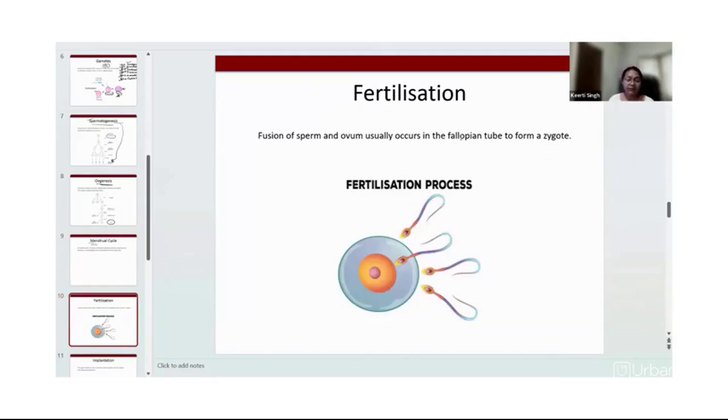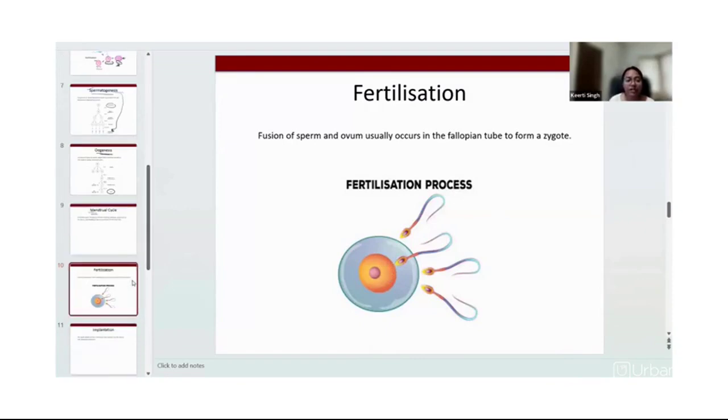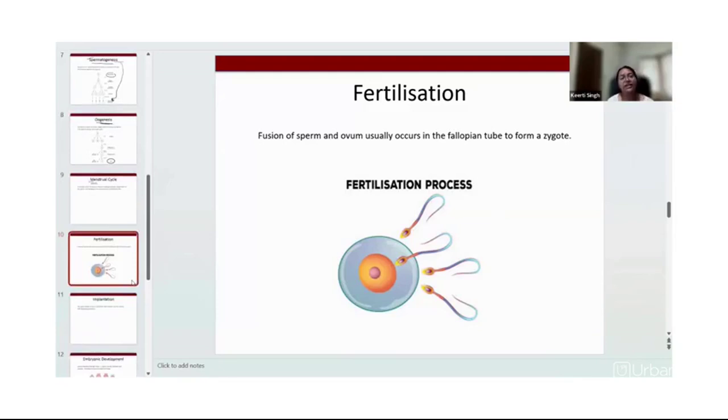So if fertilization is going to take place, see this picture, which shows that a single sperm is going to fertilize an egg. If this happens, the next process after fertilization is implantation.